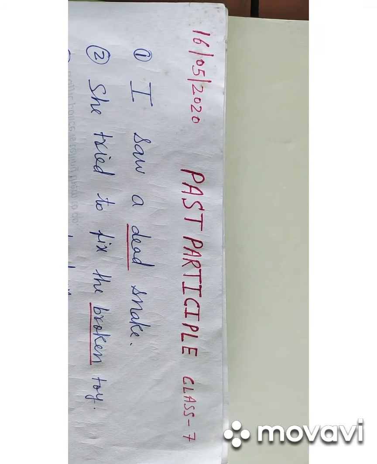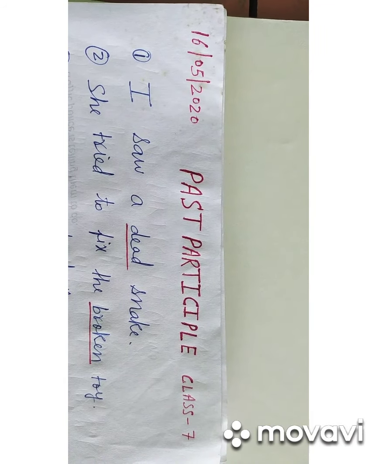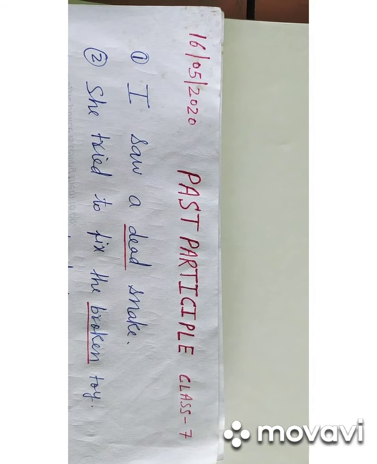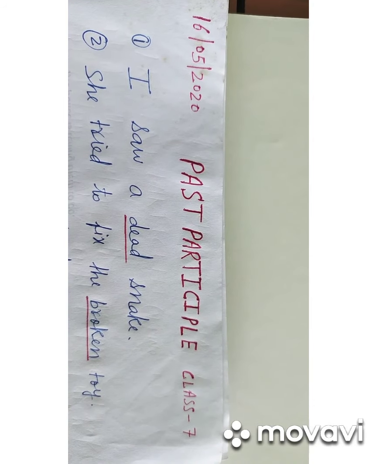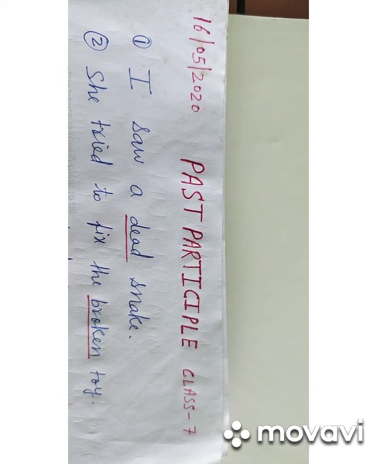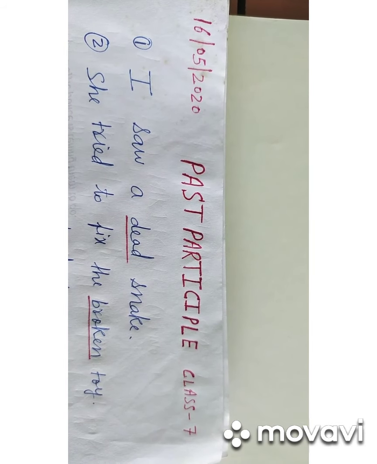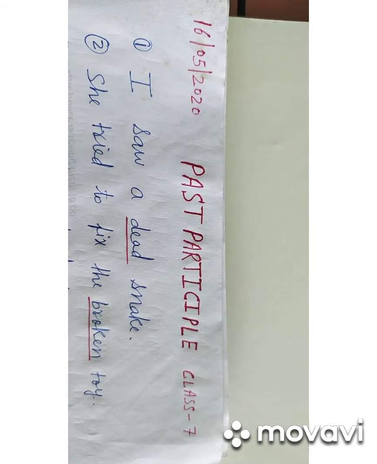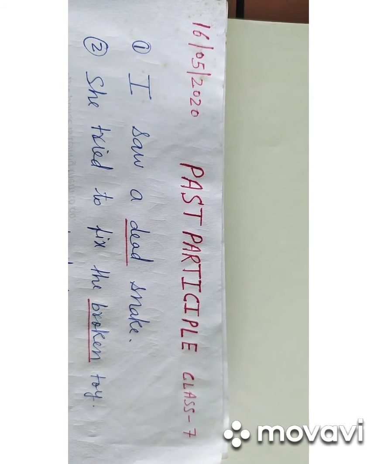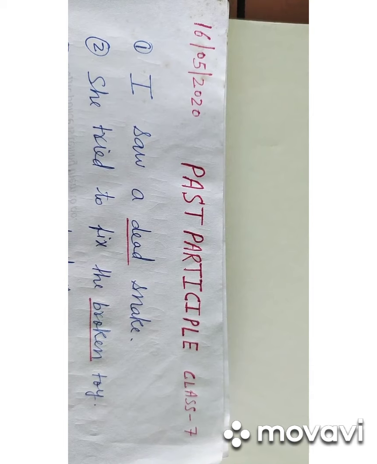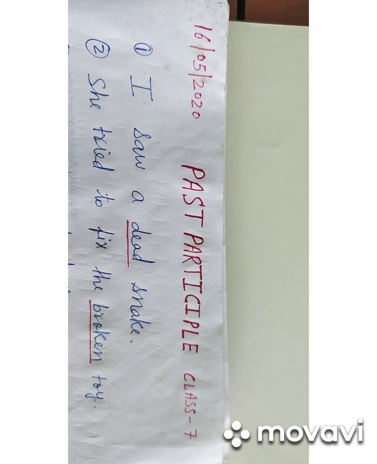Very good morning everyone. My today's topic is past participle, which is for class 7. Now let us define past participles. Participles ending in ed, en, d and t describe completed actions and are called past participles.